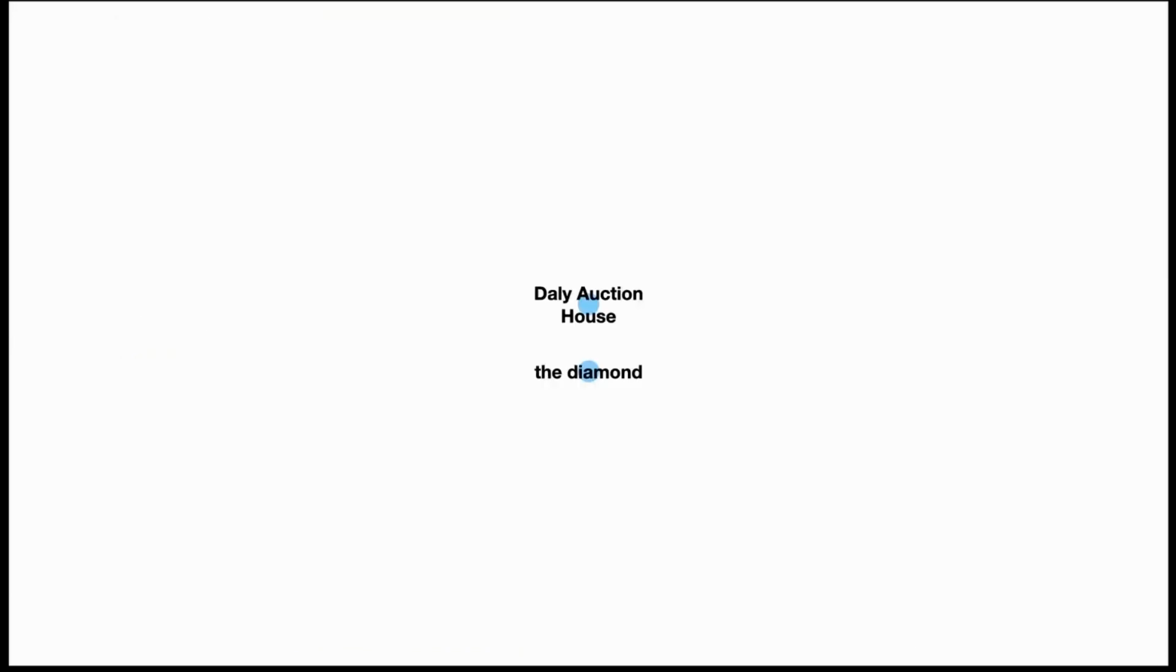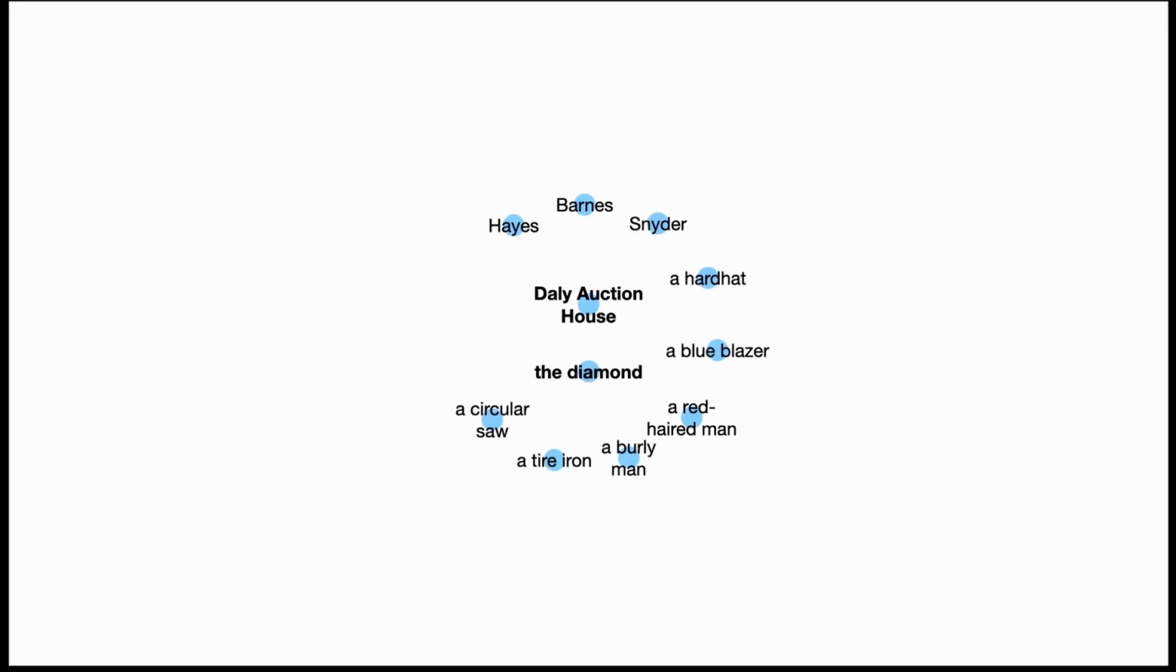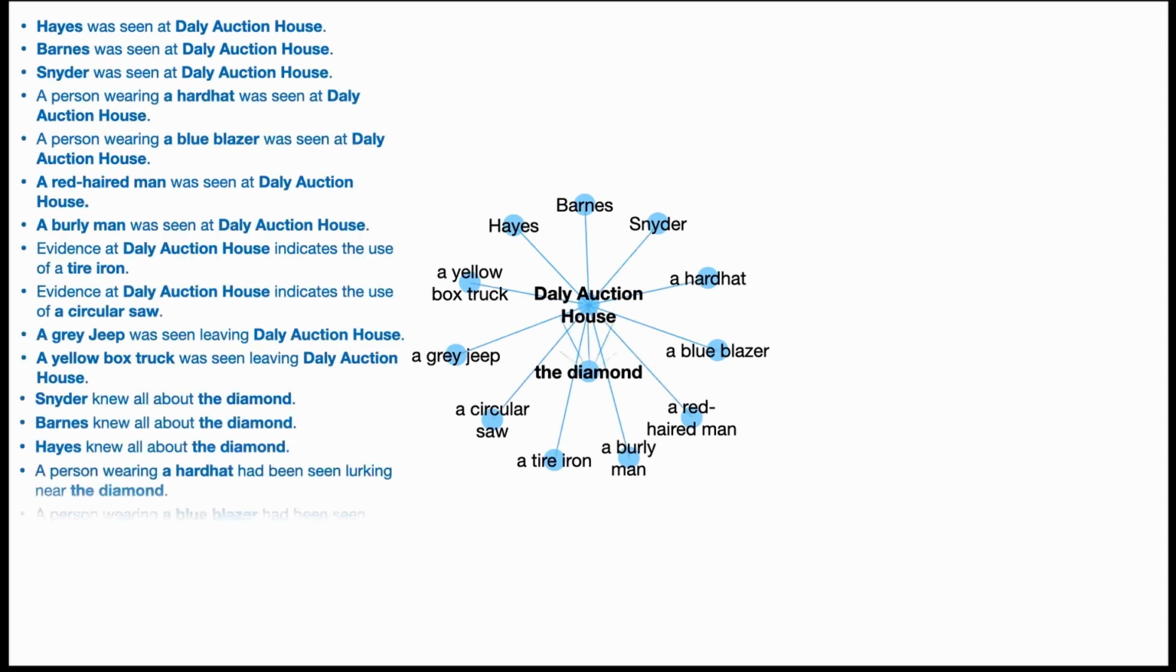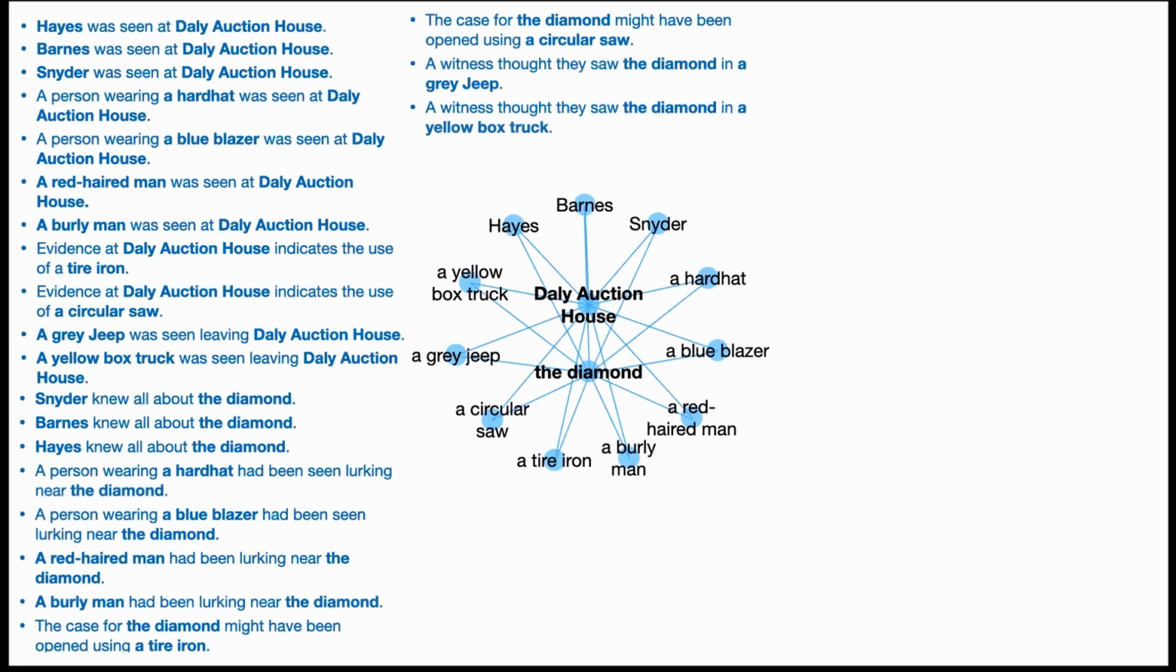By constructing clues. So I'll start with a crime scene and a stolen object, and I'll add 3 suspects, 2 articles of clothing, 2 descriptions, 2 tools, and 2 vehicles. And then I'll connect these, each with a clue. So Hayes was seen at the Daily Auction House. We can do this for all the pairs of clues. Now, when you look at this diagram, you see a whole set of independent clues. This could be a really independent world because nothing that we know about Hayes tells us anything about what's going on with the blue blazer.